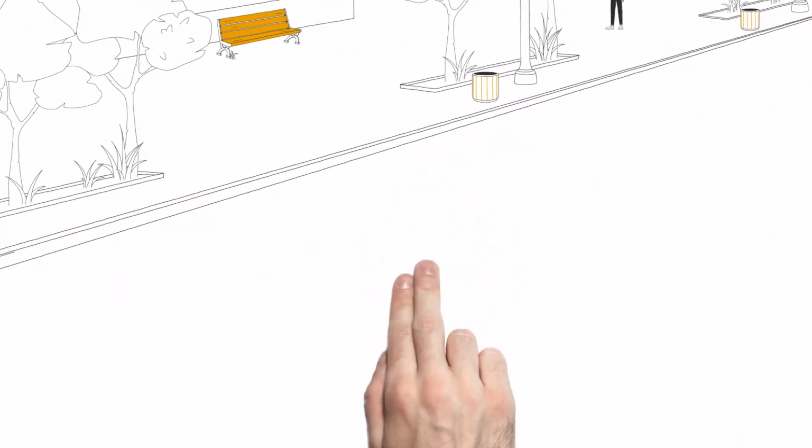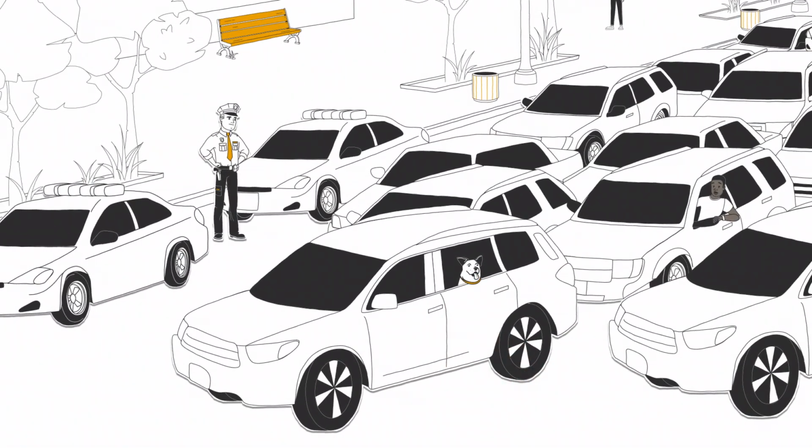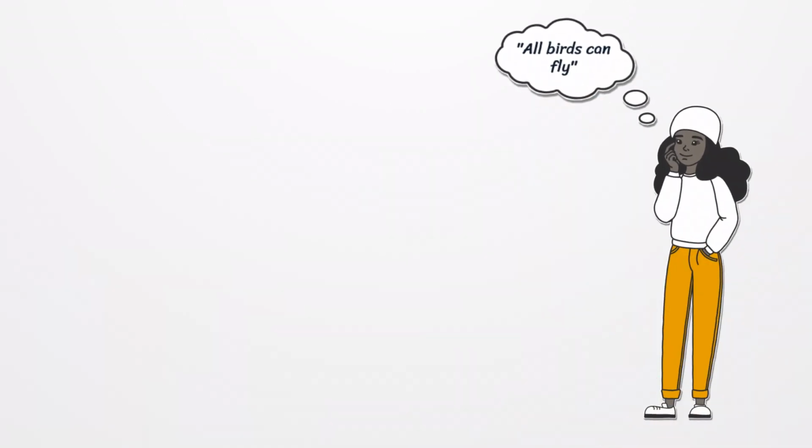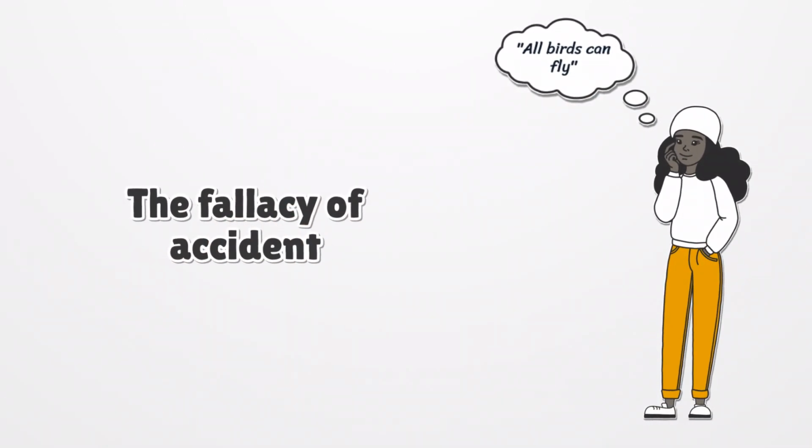Keep watching to explore the fallacy of accident, to learn more about why this is a fallacy and how to spot subtler instances of it. The fallacy of accident is where somebody takes something that's normally true and treats it as if it were always true, even in cases when it's not.